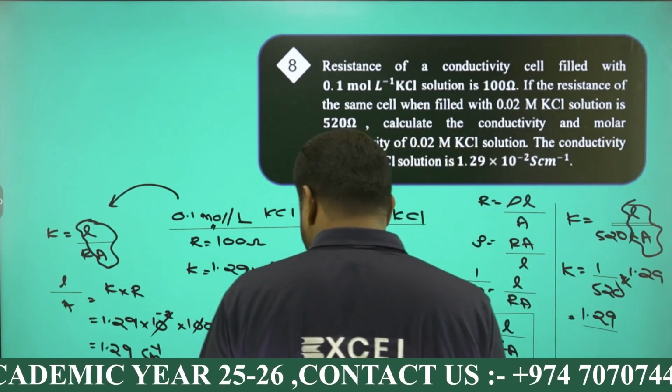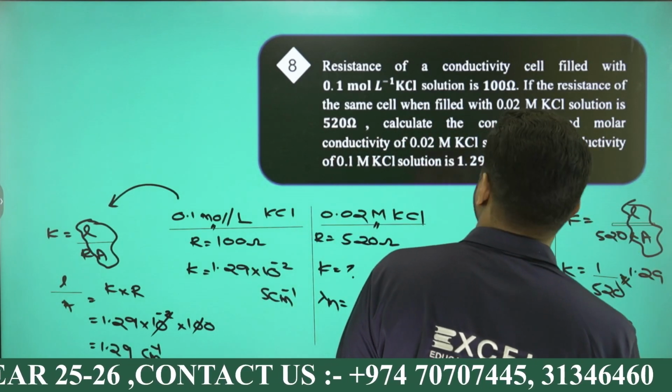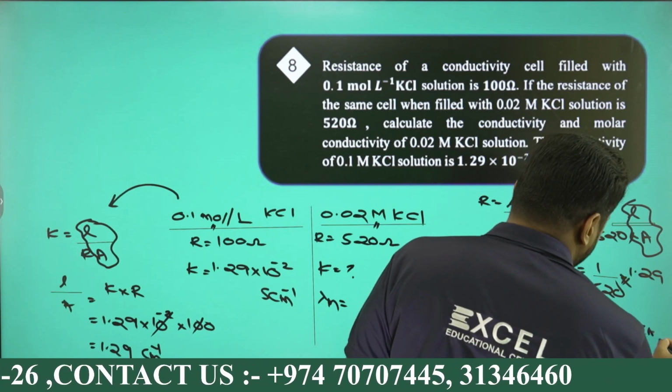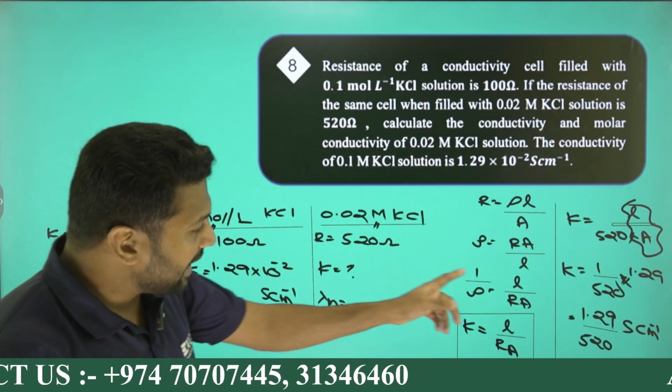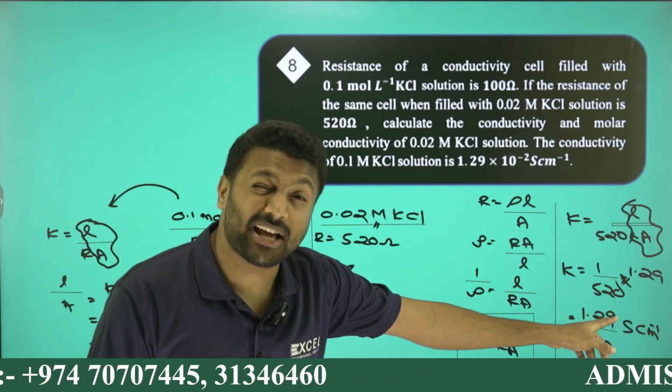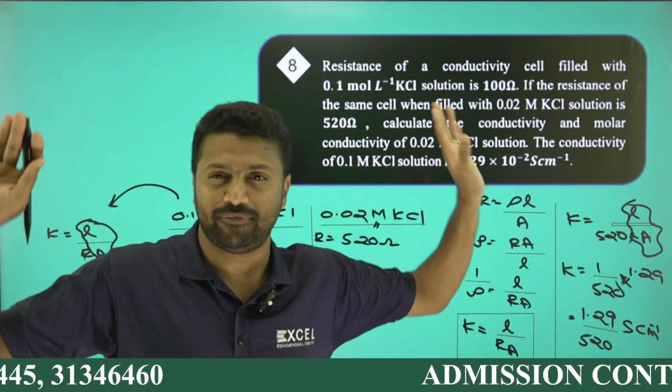On solving this, we'll get the value of K. The unit of K will be Siemens centimeter inverse, right? From the value of K, you can find out lambda m, the molar conductivity. The K is ready, 1.29 by 520, okay?